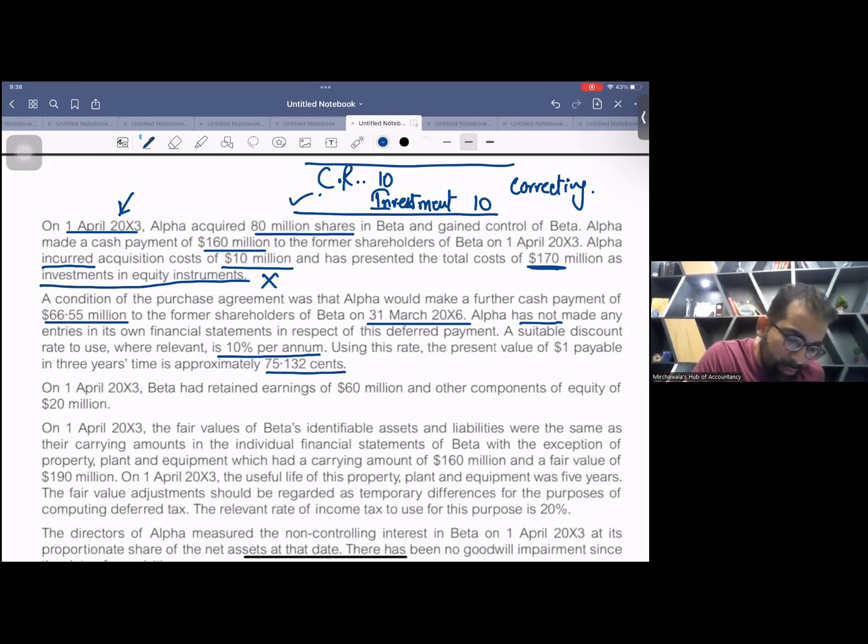So if I write simple, discount factor is 0.75132. This is the discount factor. They have given you in cents. So if you convert cents into dollars, it will look like this. Okay. So we will ready-made use this discount factor.